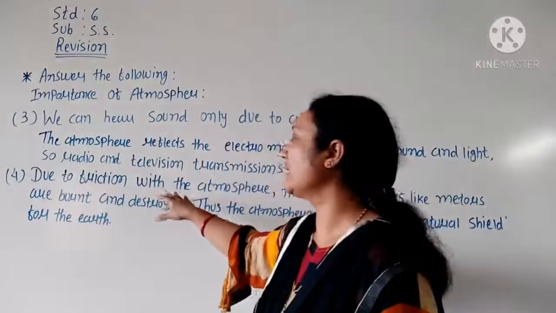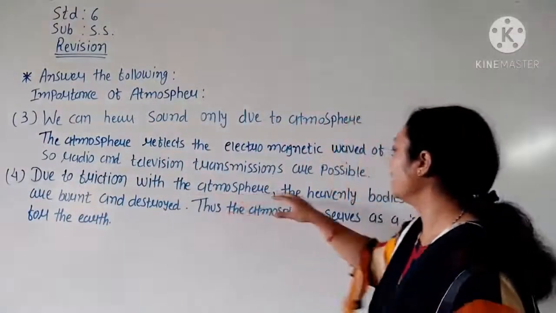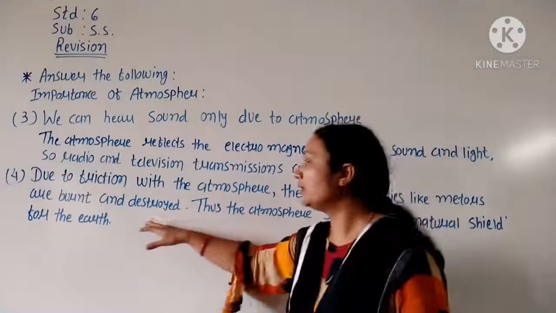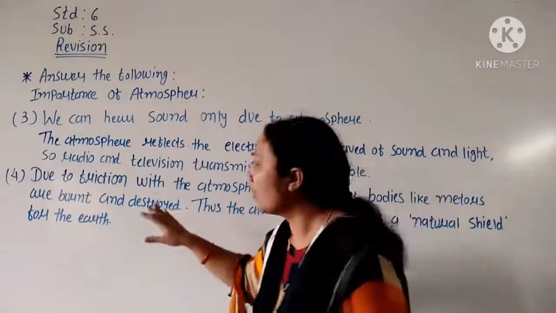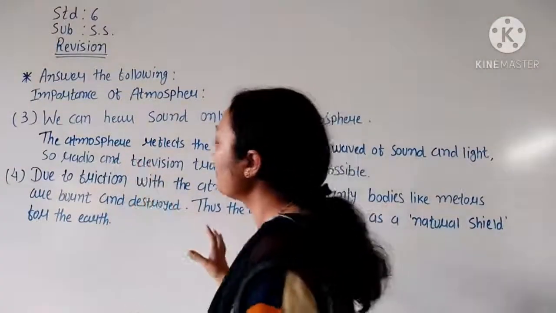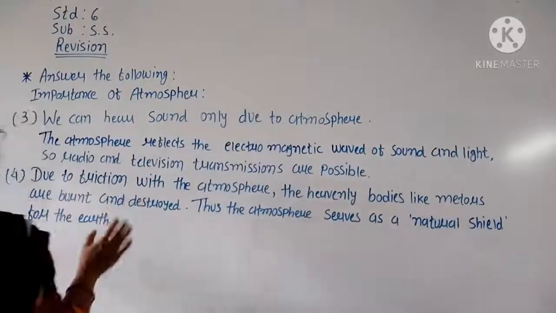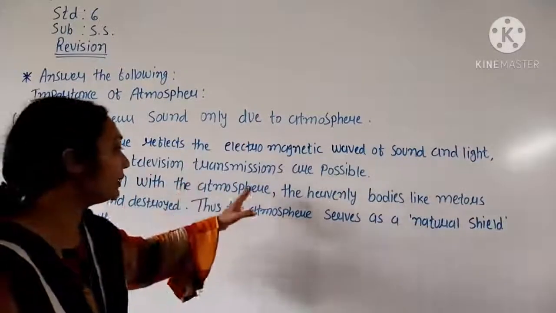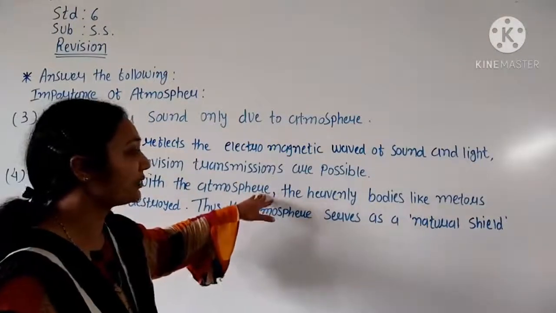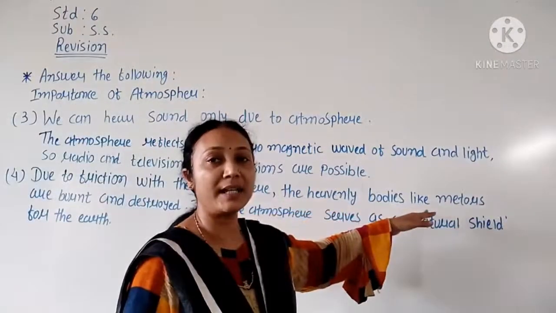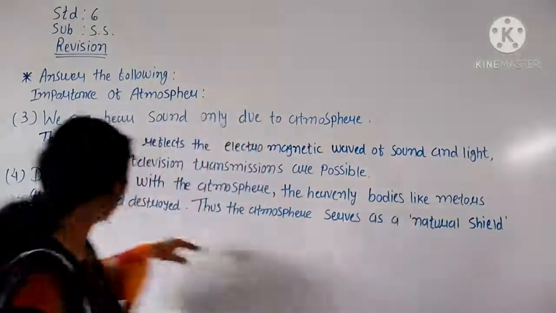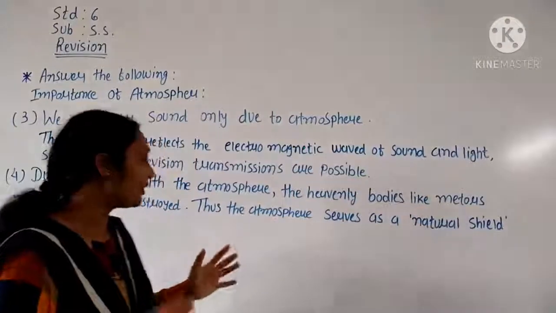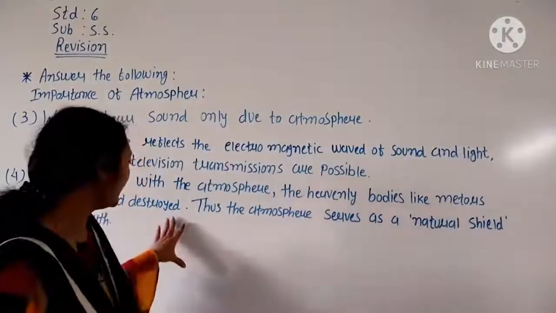Due to the friction with the atmosphere, heavenly bodies like meteors are burnt and destroyed. Burnt means set on fire, and destroyed means completely finished.